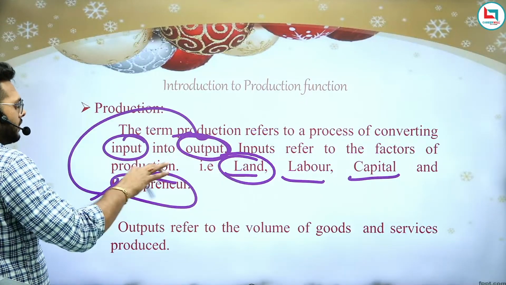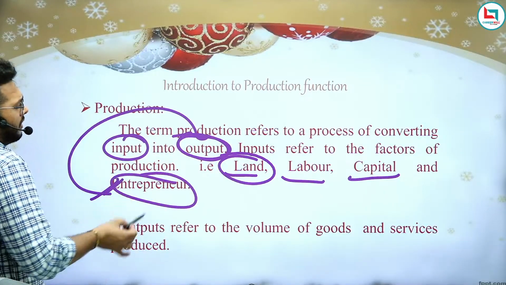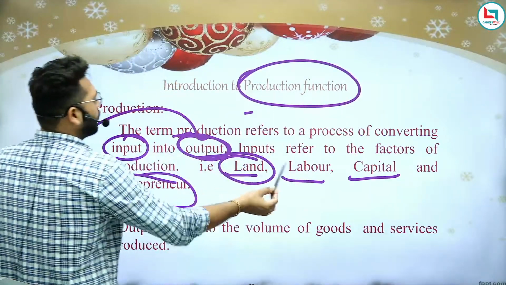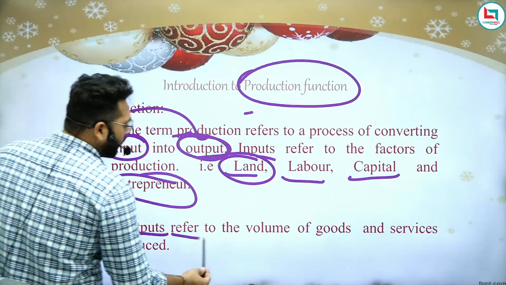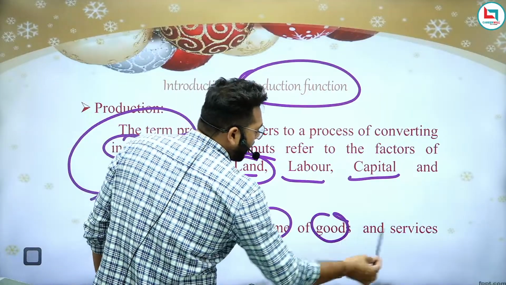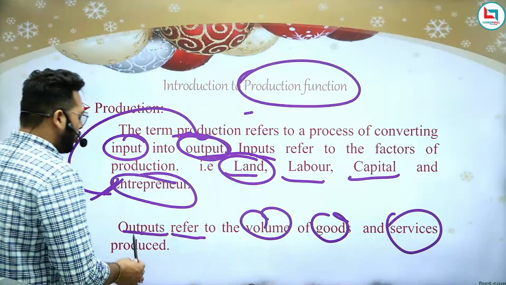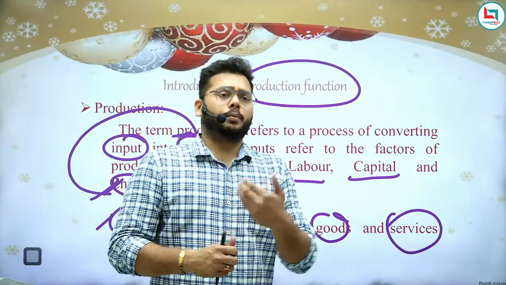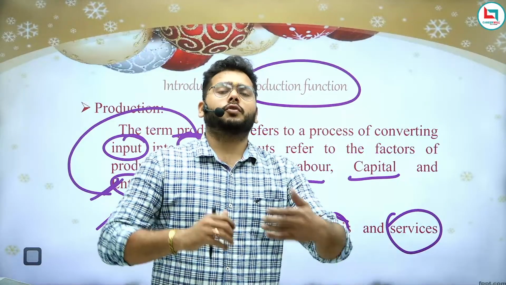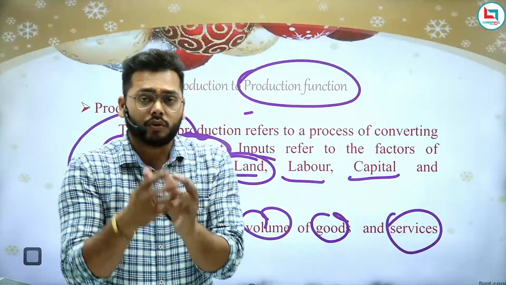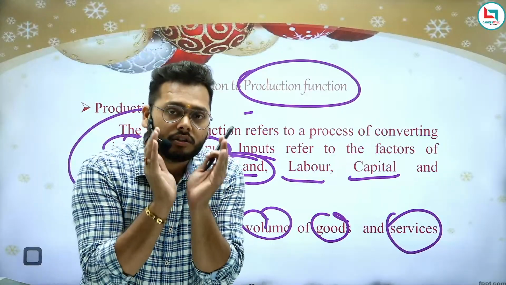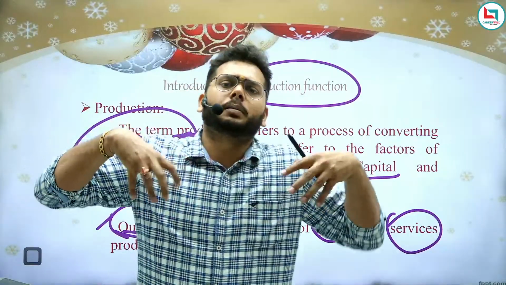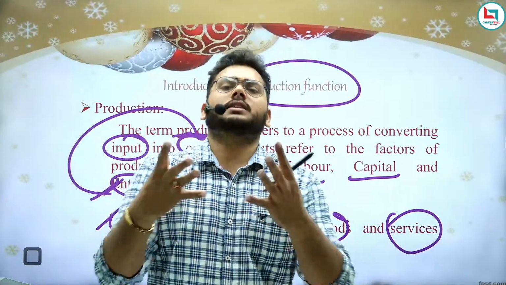So all of this relation is the production function, the relation between input and output. Output refers to the volume of goods and services. Do you know what we mean by output? Whatever the amount you are producing, if you are producing 10,000 units of marker, these 10,000 units are known as output.